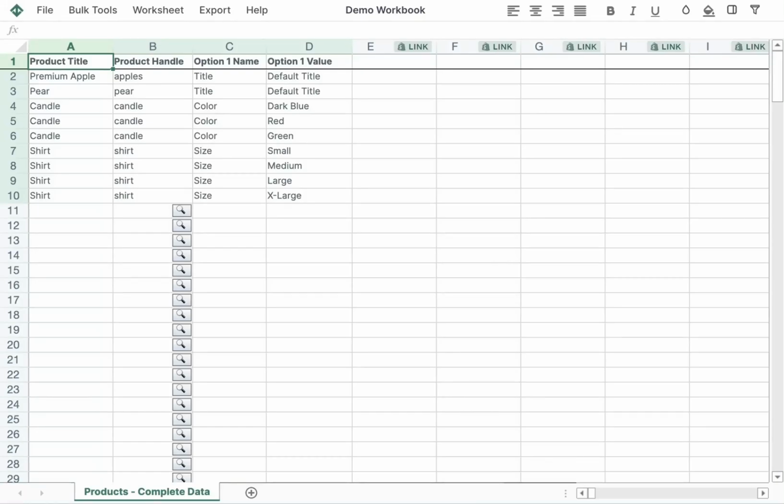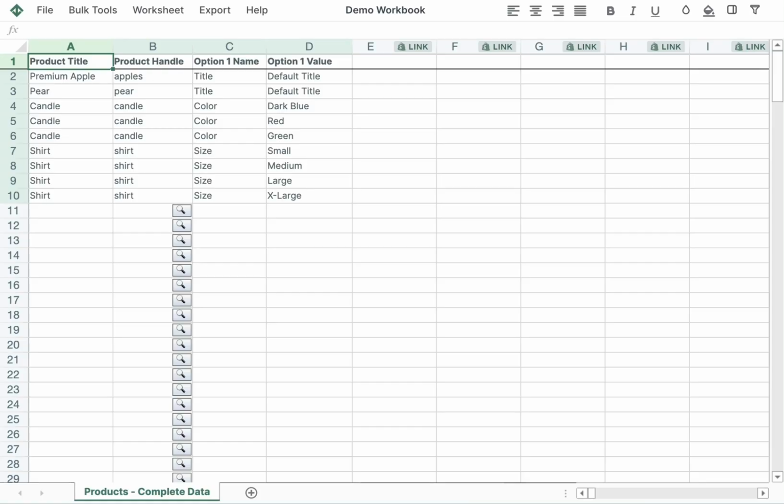Let's see how we can use the Mixtable spreadsheet for Shopify to bulk edit our inventory information. In this example, we'll be starting from scratch, building up the columns to show our inventory at our various locations. But for ease of use, you may want to start with our convenient inventory template, which will set up all the columns for you. So let's start.